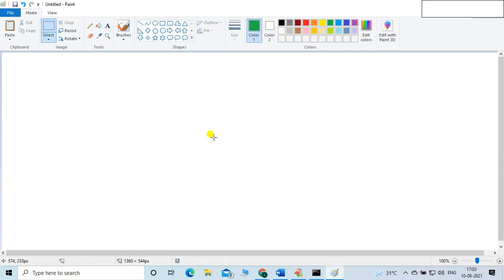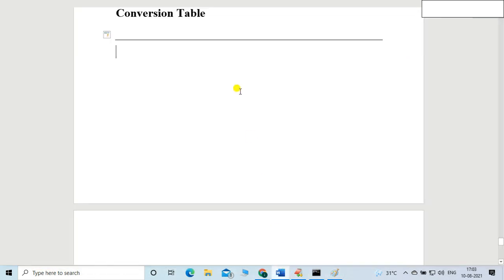Friends, the next part is about the fundamental data types. Whatever we have discussed up to this, these are the fundamental data types. Fundamental means what are the fundamental data types, friends?